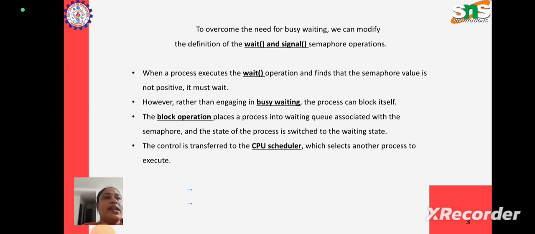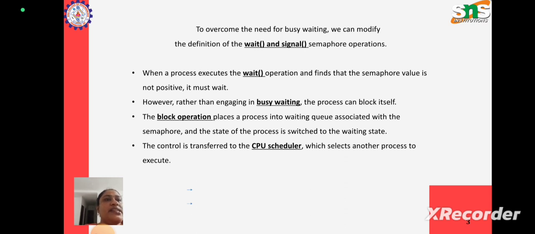One way we can address it is that, to overcome the need for busy waiting, we can modify the definition of the wait and signal semaphore operations. By making some slight modifications to the wait and signal operations, we could get rid of this busy waiting problem.